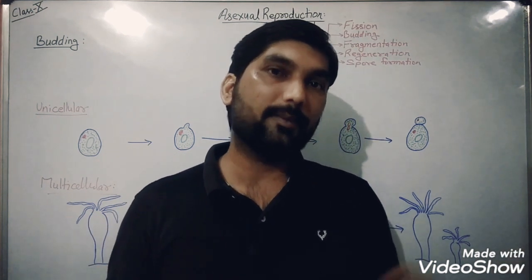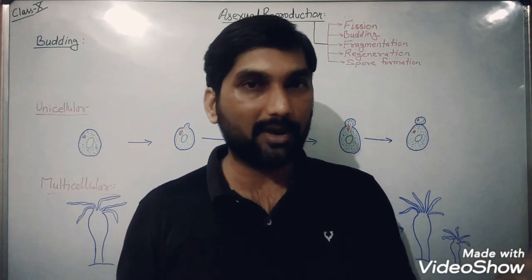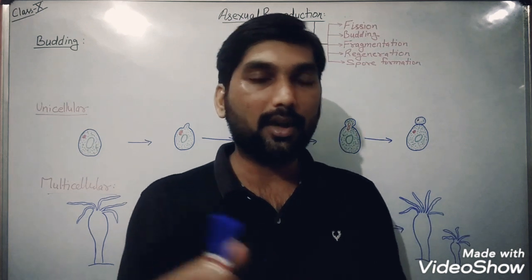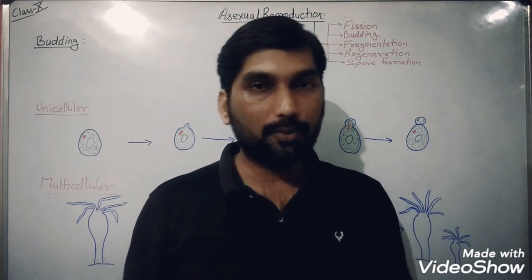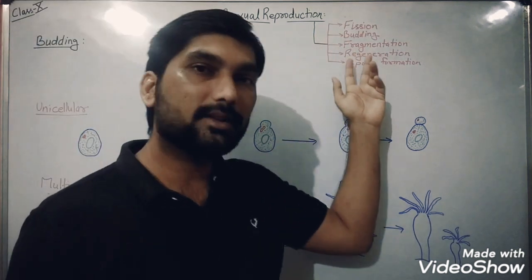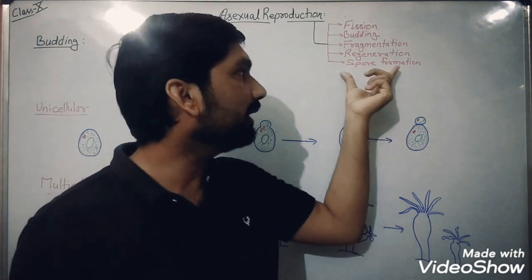Binary fission takes place during the favorable condition and multiple fission takes place during the unfavorable condition.